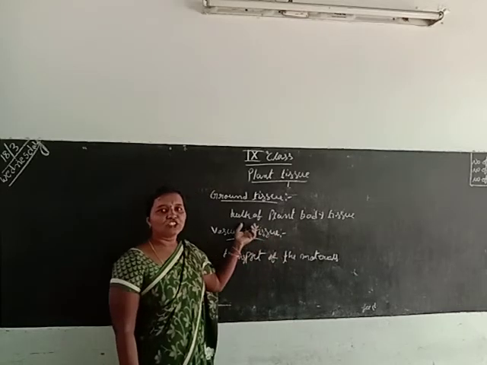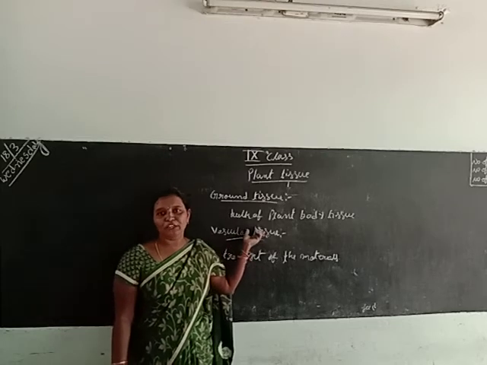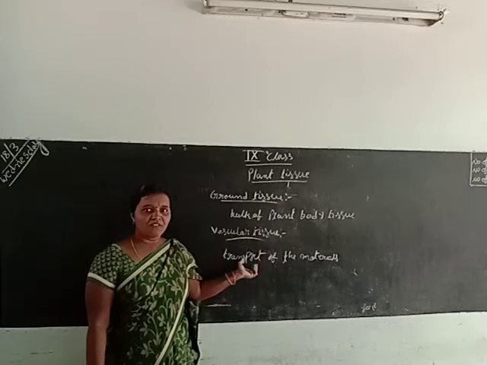How many tissues are there? There are four types of tissues: one is the meristematic tissue, second is the dermal tissue, third is the ground tissue, and fourth is the vascular tissue.